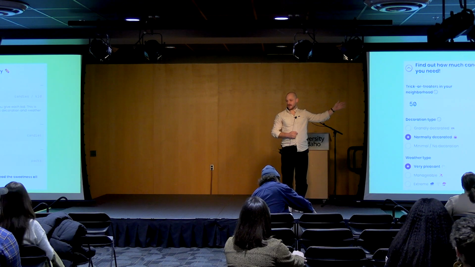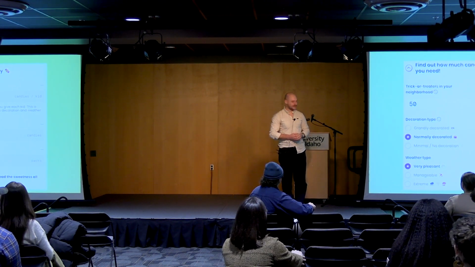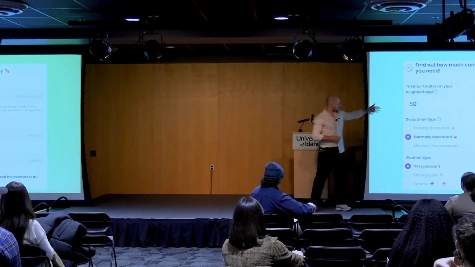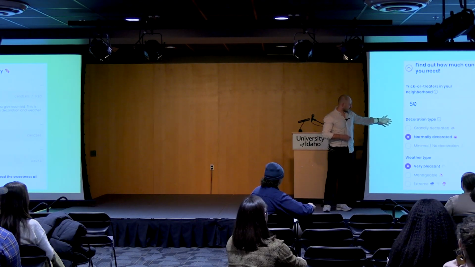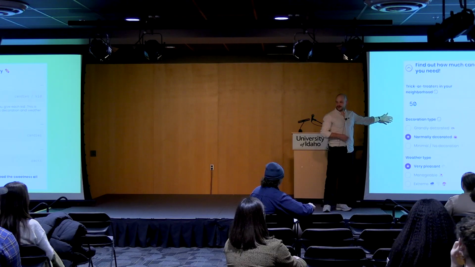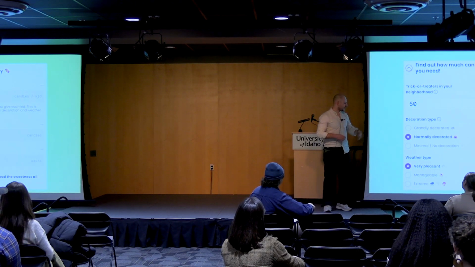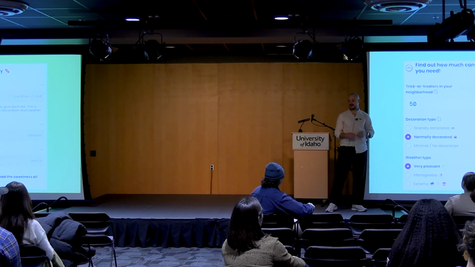Halloween was a few weeks ago. Maybe some of you were faced with this question of how much Halloween candy do I need to buy? Well, one way you can answer that is you can go online, use this calculator. It just takes 3 variables into consideration: the number of trick-or-treaters you expect to have, how decorated or into Halloween your neighborhood appears to be, and then the type of weather that you're going to have on Halloween night. It uses those variables to then generate a prediction of how much candy you're going to need to buy.